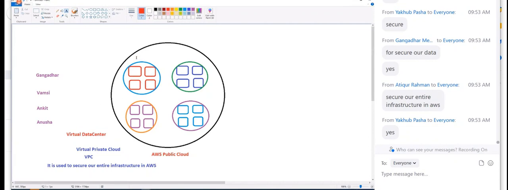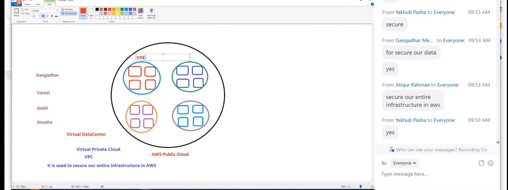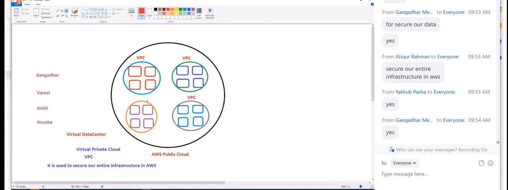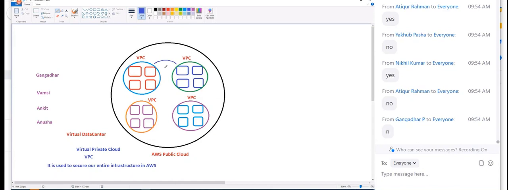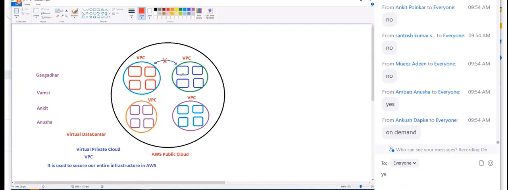Can I call each and every one of these a VPC? Yes, these are all VPCs. Now you also tell me one certification question. You can answer it right now itself. Can two VPCs talk to each other? Two VPCs definitely will not talk to each other. But if required, yes. So keep this in mind.